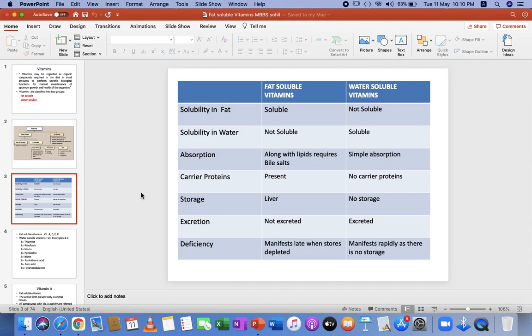So general characteristics of fat soluble vitamins: they are soluble in fat, insoluble in water. In contrast to water soluble vitamins, they will be stored in the liver for a longer duration.